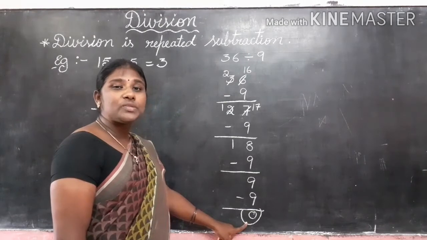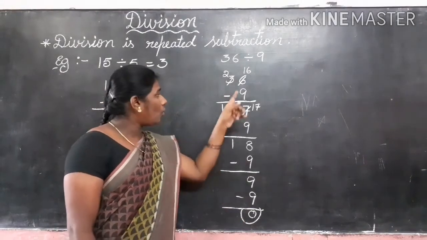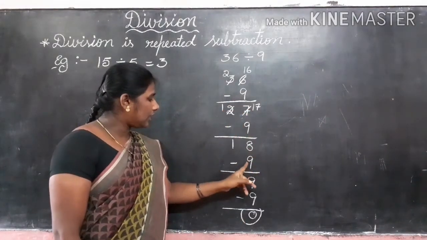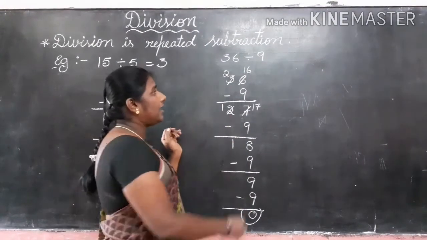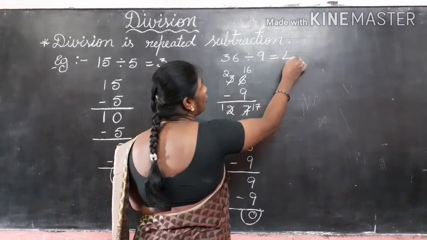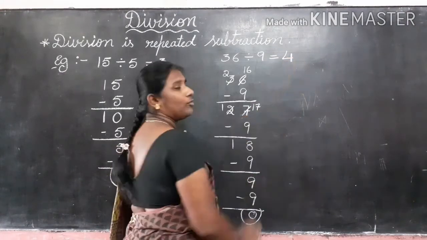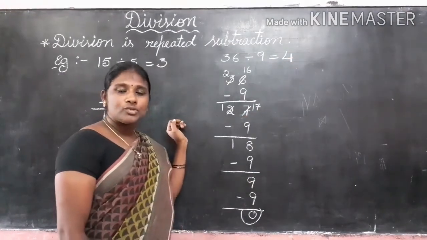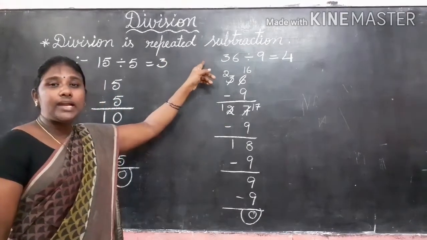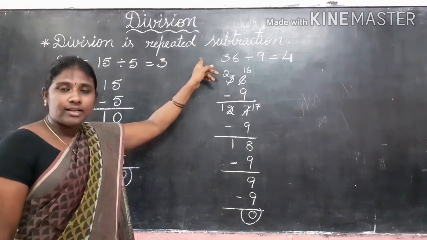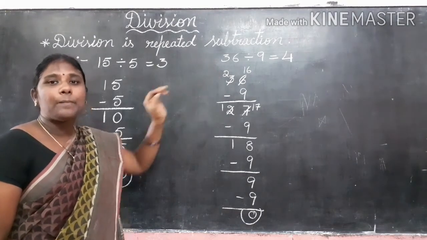How many times did we do the subtraction here? 1, 2, 3, 4 times we subtracted 9. So the answer is 4. So division is repeated subtraction.